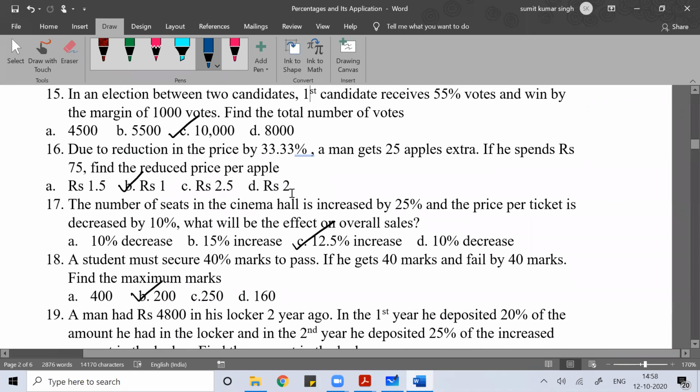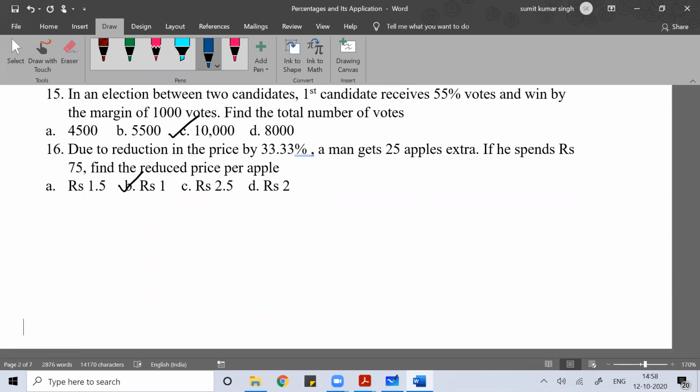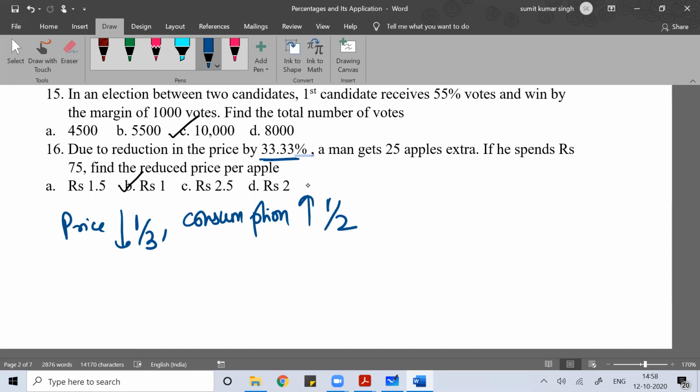See question number 16. Due to the reduction in price by 33.33%, the price reduced by 1 by 3. If the price reduces by 1 by 3, your consumption will increase by 1 by 2, because you know the formula that expenditure is equal to price per unit into consumption.